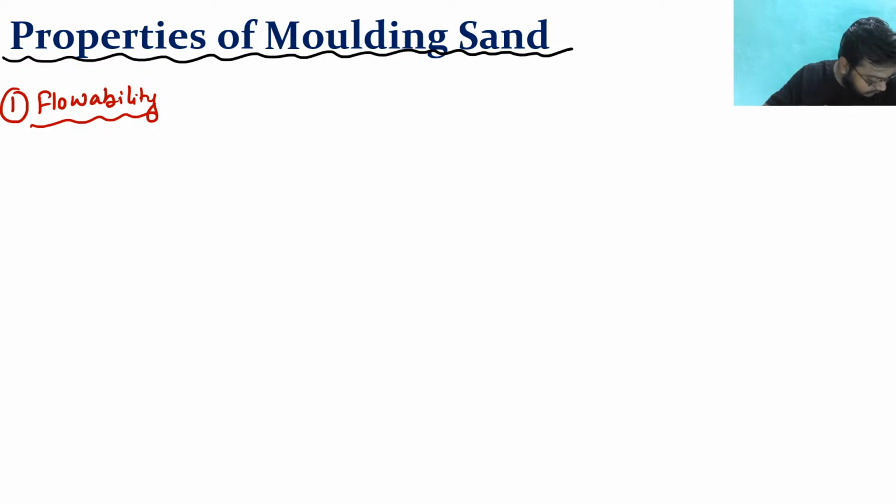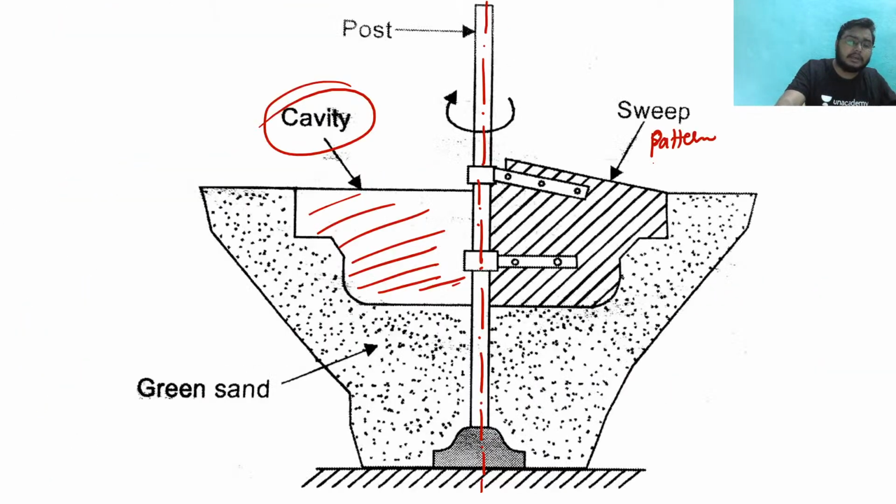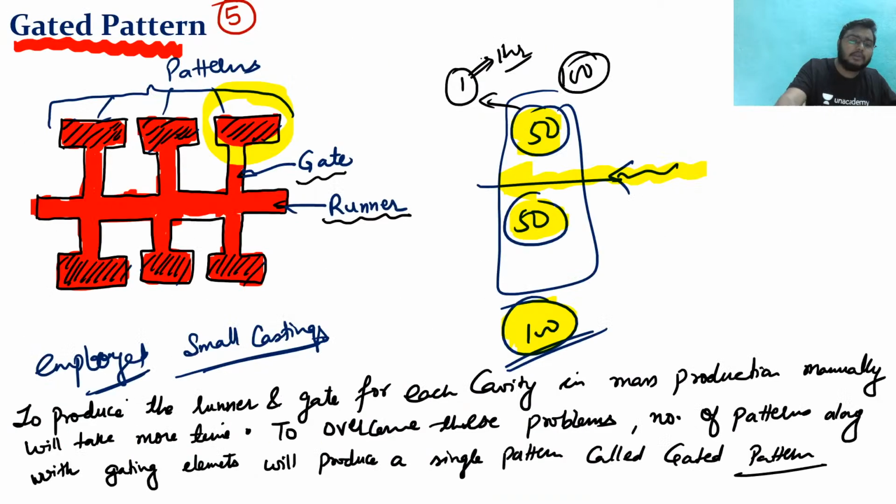Alok ji, I have skipped that thing, skeleton pattern, sir. Okay, so basically skeleton pattern is something like you can think about this. You can think about the gated types that are there, but a lot of patterns are there, and there is a limitation in that. So in skeleton, what we are doing, we are giving a lot of these patterns, and these patterns are very much intricate.